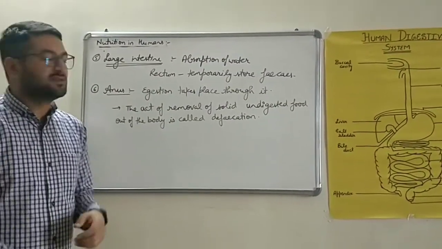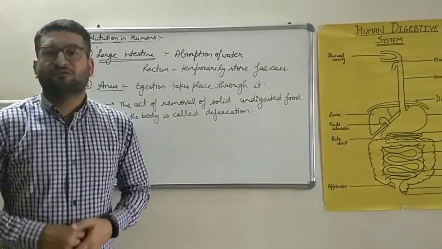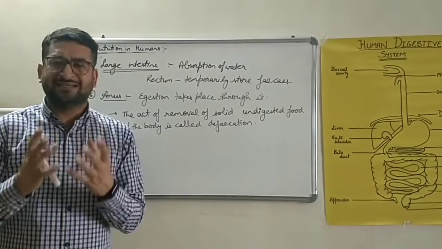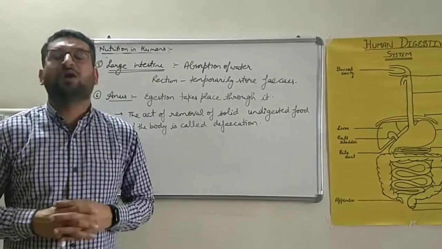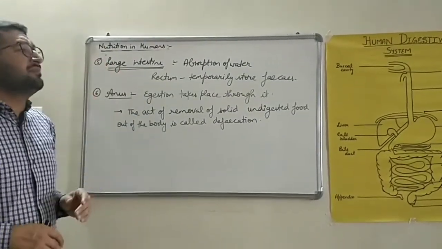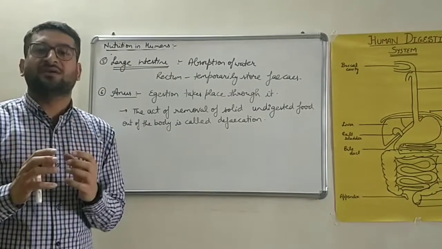The next part is large intestine. In large intestine, the absorption of water takes place from the digested food. So the water content of our body cannot be released out of the body unnecessarily. Large intestine में बच्चों absorption of water होता है, ताकि जो water है वो हमारी body के अंदर maintain रह सके.